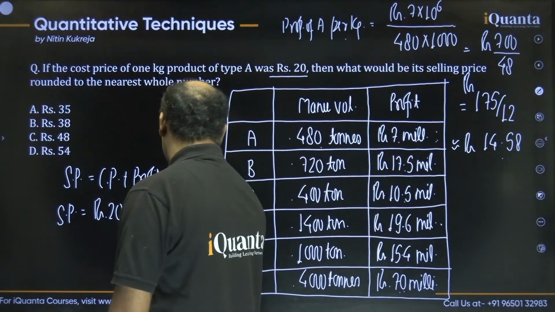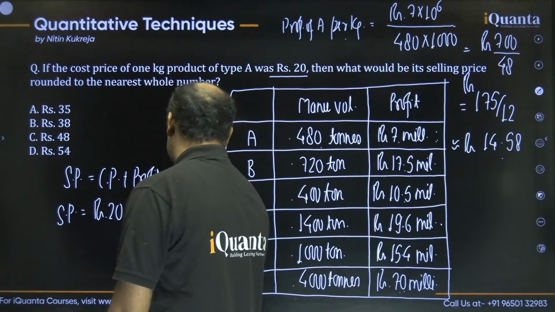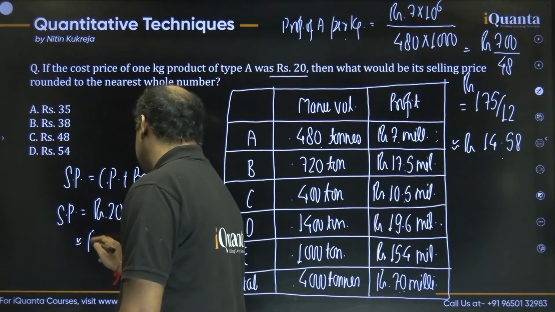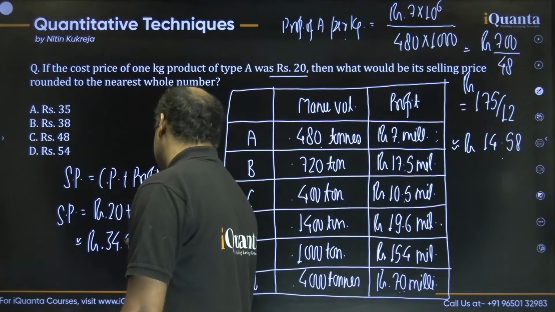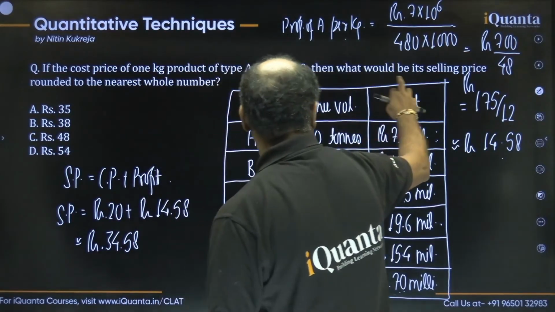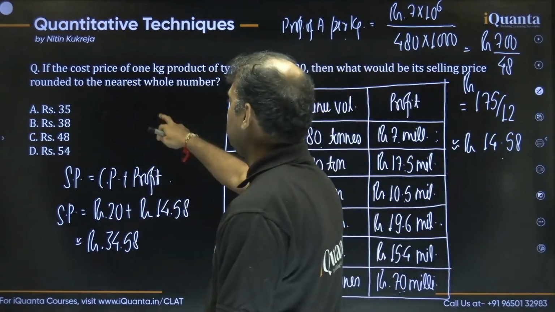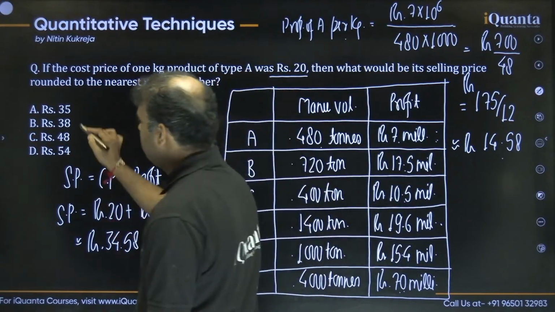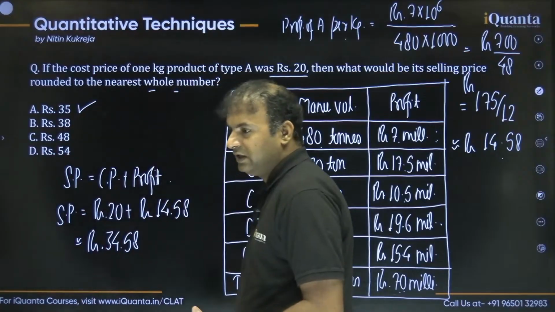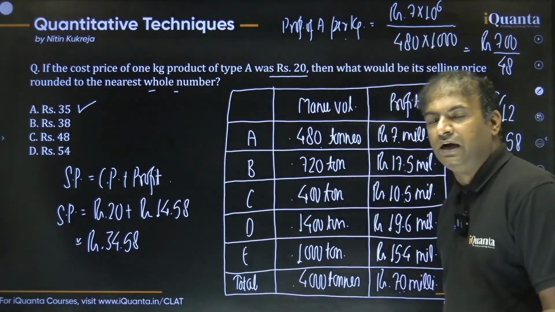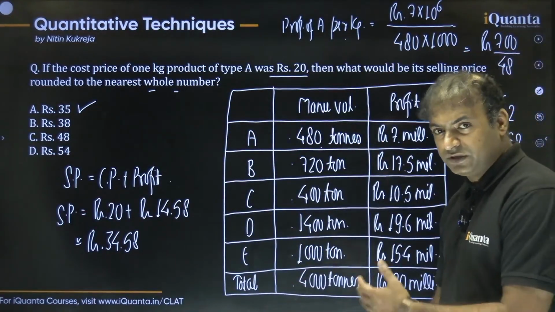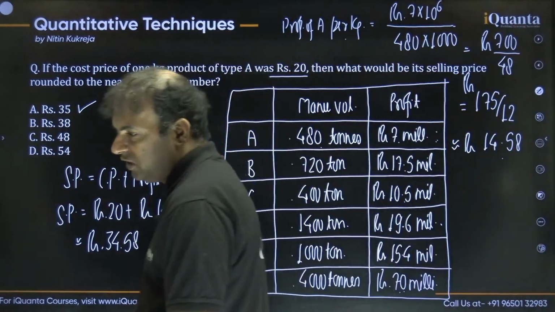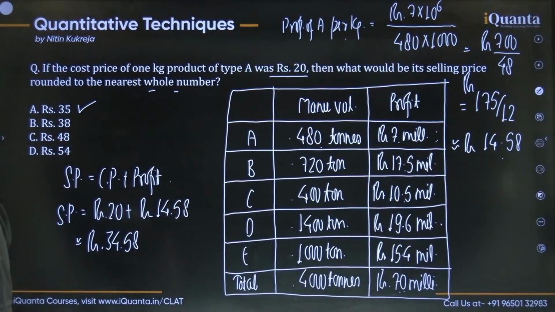So rupees 14.58 I just wrote here. Now this sum should be how much? Approximately 34.58. Now the question is that we need to write the selling price per kg to the nearest whole number. So among these options, guys, you can see that 35 is the best option. So we can say option A should be the answer of this question. I hope this is clear to all of you, right? If there is any doubt, quickly write me in the chat. If there is any doubt you face, just write me in the chat box.